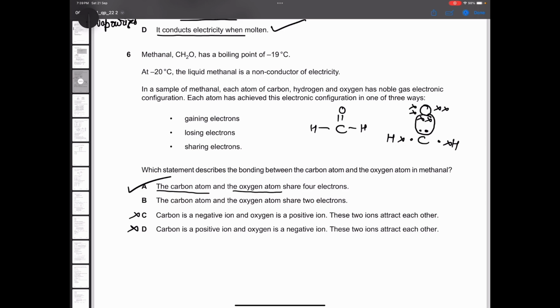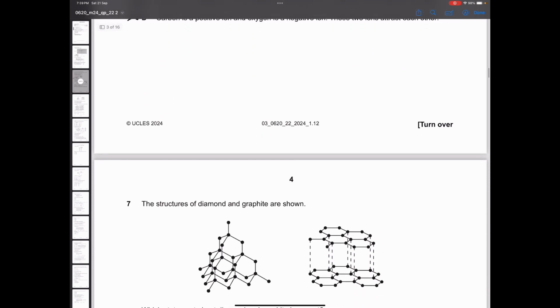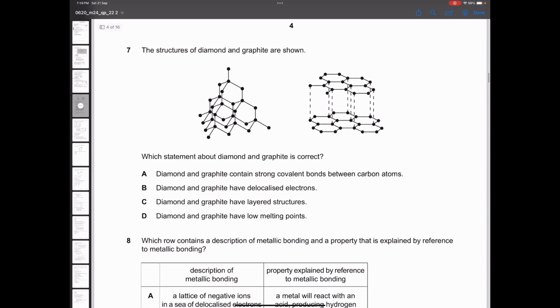Now, moving on to the next question. Question number 7. This is a question about diamond and graphite, and they're asking which statement is correct. Alright. Diamond and graphite contain strong covalent bonds between the carbon atoms. Yes, this is true. Diamond and graphite have delocalized electrons. Sorry, only graphite has delocalized electrons. In diamond, all the bonds are occupied. All the 4 electrons are used up in bonding. So graphite is a conductor of electricity, diamond is not.